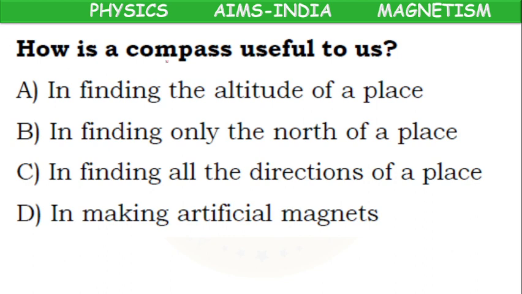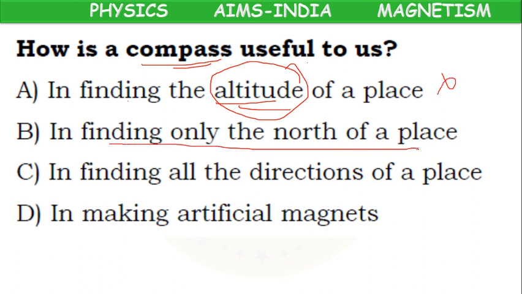Next question. How is compass useful to us? Finding altitude of a place. Altitude means height of a place. Wrong. Finding only the north of a place. Wrong, because if it shows north, the opposite end will be south.